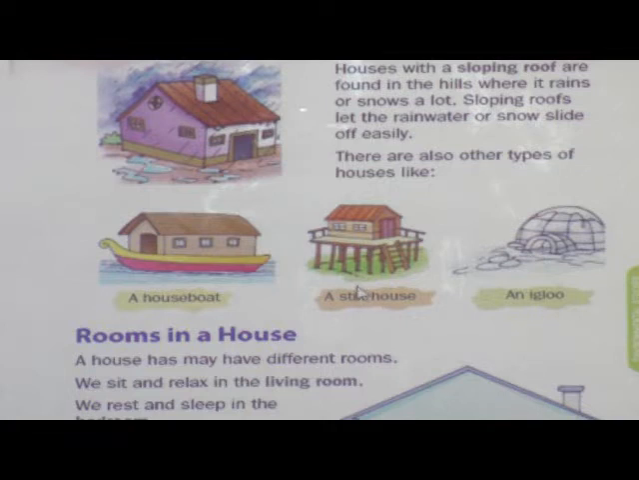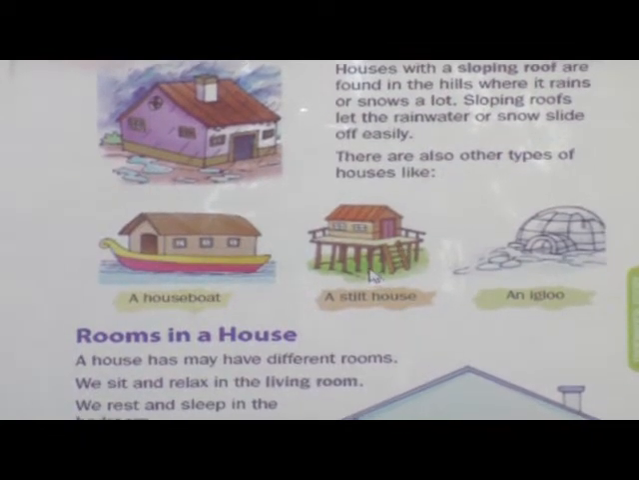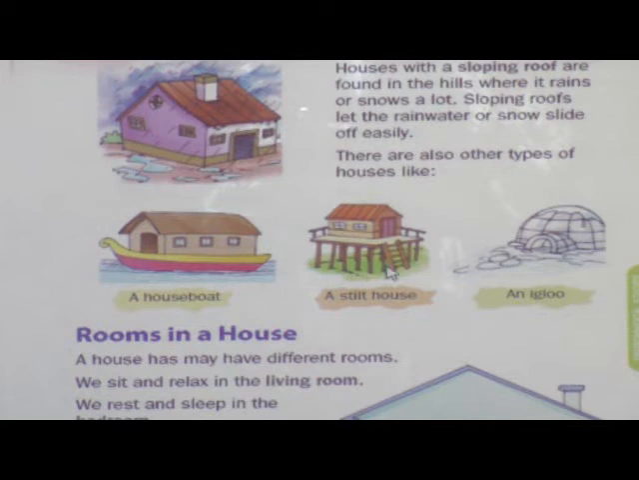What is a stilt house? See children, stilt houses are the houses raised on stilts over the surface of the soil or a body of water. Once again I will repeat. Stilt houses are the houses raised on stilts over the surface of the soil or a body of water, and stilt houses are built primarily as a protection against flooding. And do you know children, can you see the space downside this house?